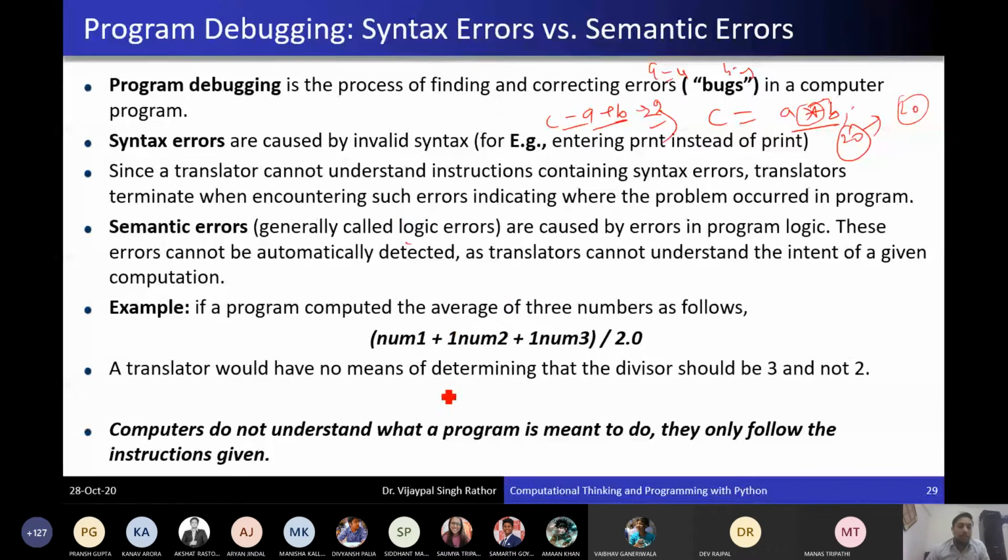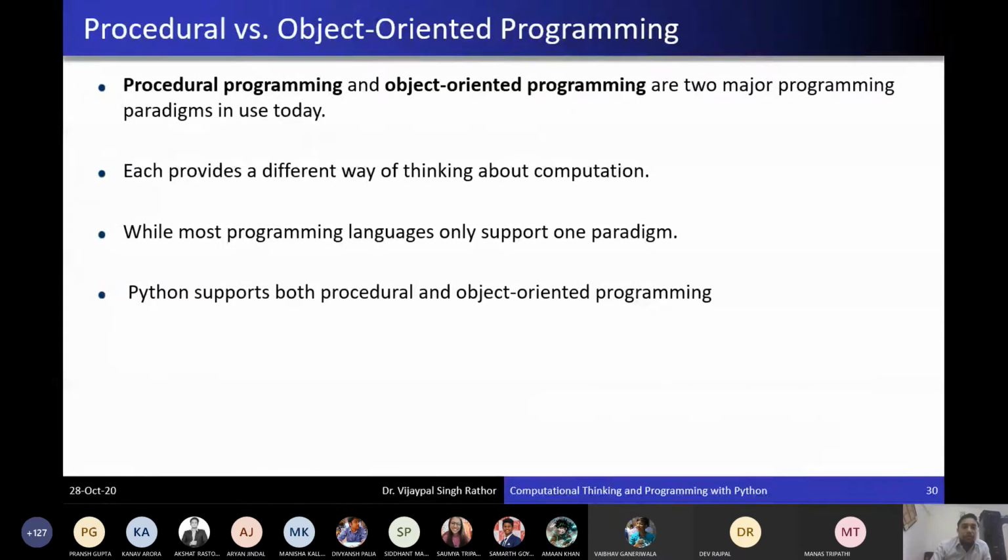Okay. So these are the basic things related to computers and programs that we have covered till now. There are different types of high level languages, like procedure oriented programming languages or object oriented ones. Python supports object oriented programming.